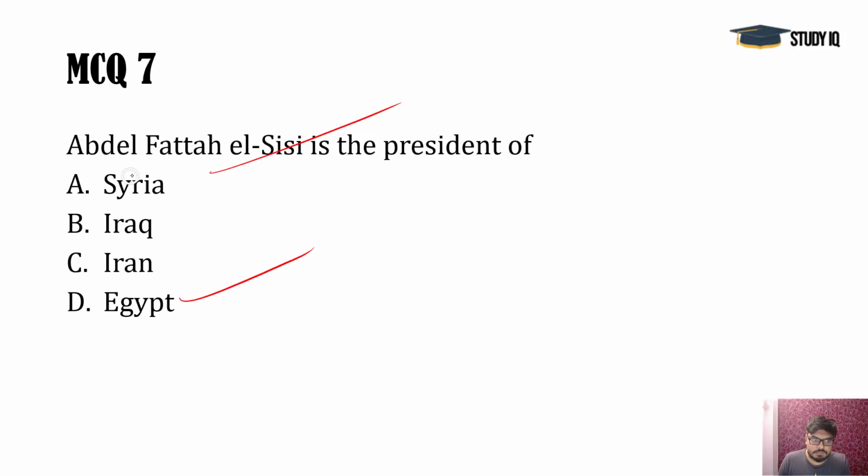But Abdel Fattah el-Sisi was the military general in 2013 when he deposed Mohammad Morsi. Okay, Mohammad Morsi was the 5th president, and he is the 6th president. Hosni Mubarak was a 3 decades arbitrary ruler there, and in 2012 he was removed from the post. And after that, Mohammad Morsi became the president, and now Abdel Fattah el-Sisi is the 6th president there.